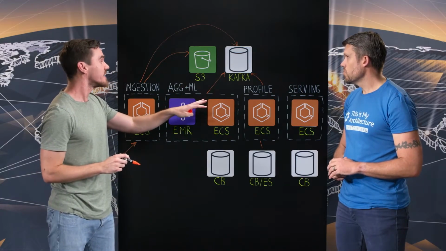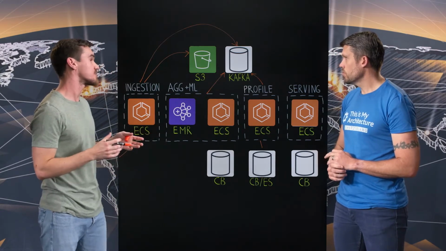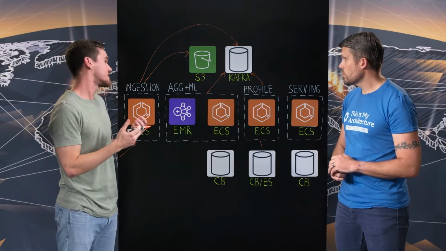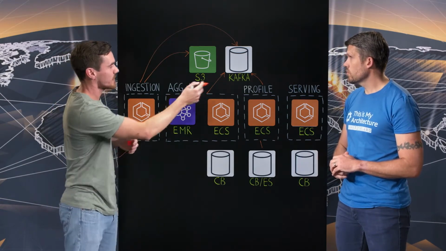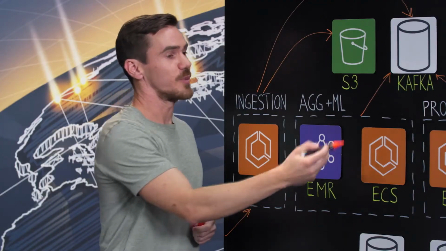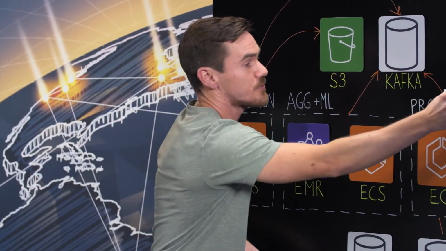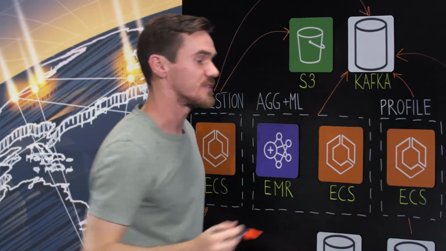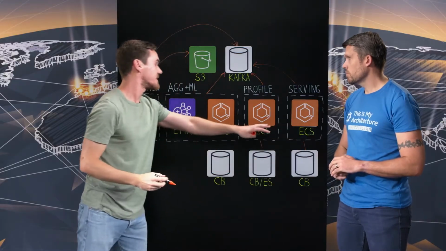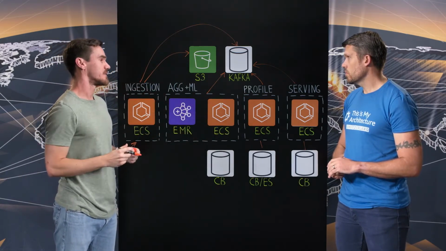What we also do here is compute so-called audiences. Audiences are groups of users that are customer defined. For example, the customer could define, I want everybody who is interested in the Olympics. And since our user that we are following through the system has now shown that they're interested in the Olympics, this user would be part of that audience. This information goes back to Kafka and then goes into the serving part of the system, which is again an ECS service with a Couchbase database. Here this audience membership data is indexed such that it can be accessed when the customer queries that.